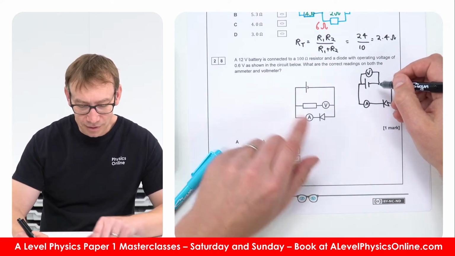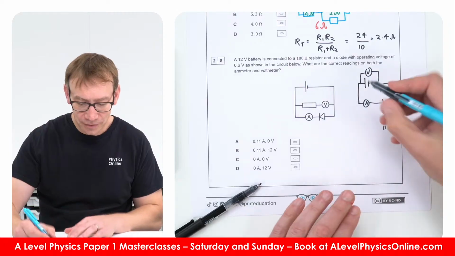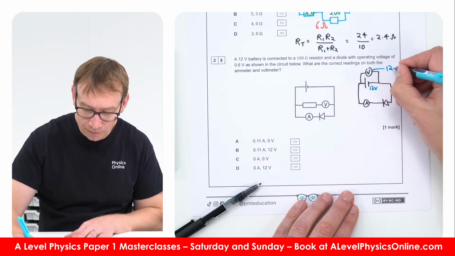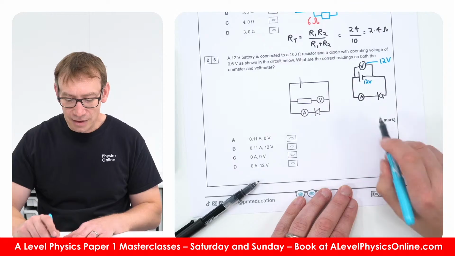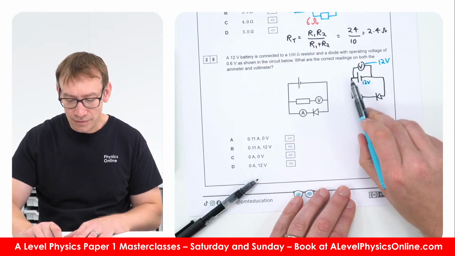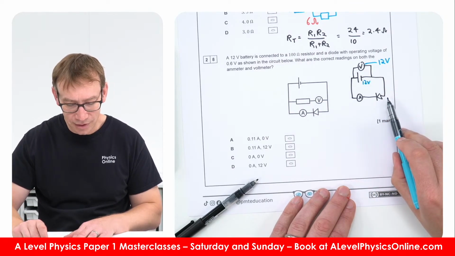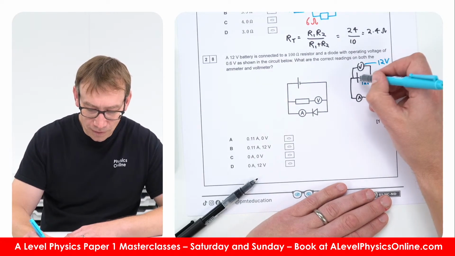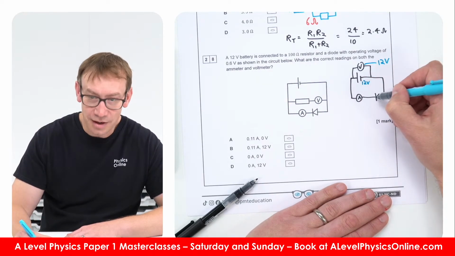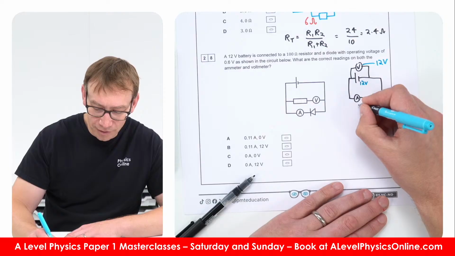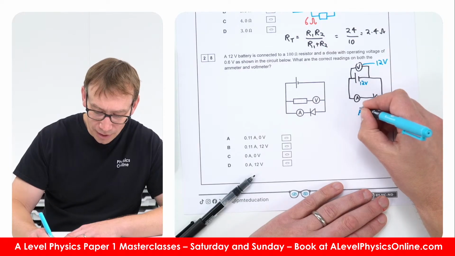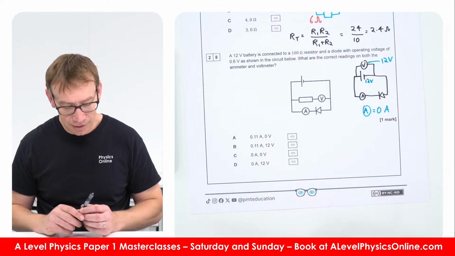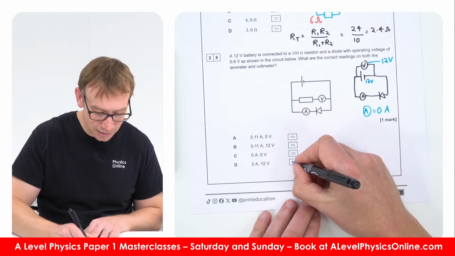So the 12 volt battery, so the voltmeter should be reading 12 volts, and the ammeter should be reading whatever the current is in that circuit. But if you've got it going from here to here, that diode is stopping it, so the ammeter is going to be reading 0 amps. So I would say the answer for this is D.